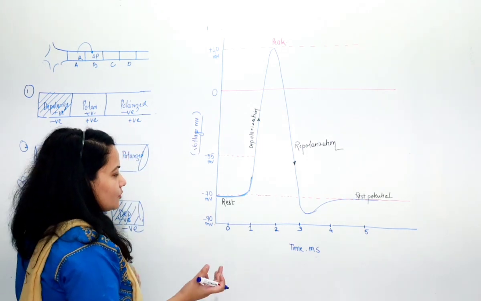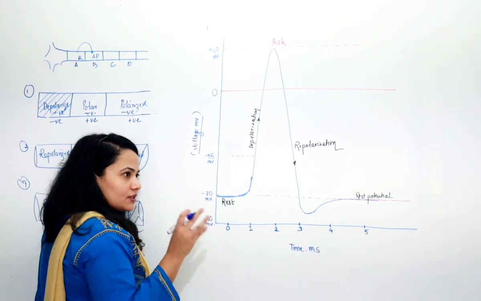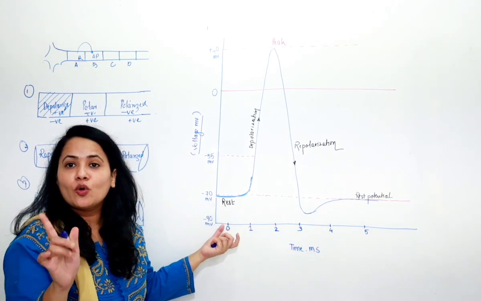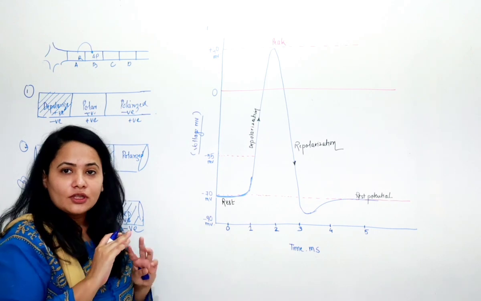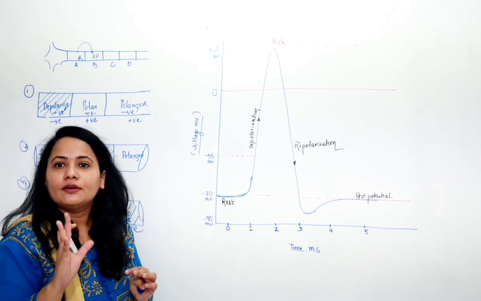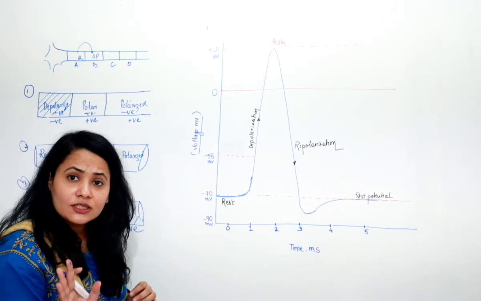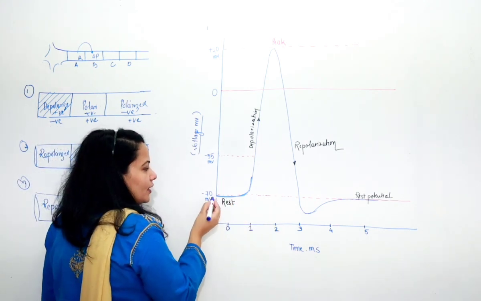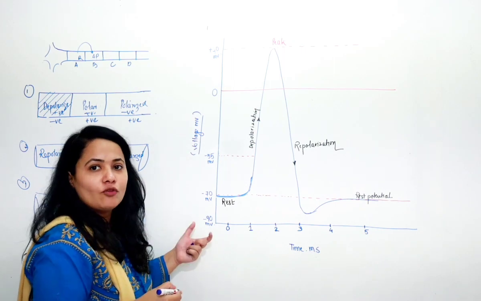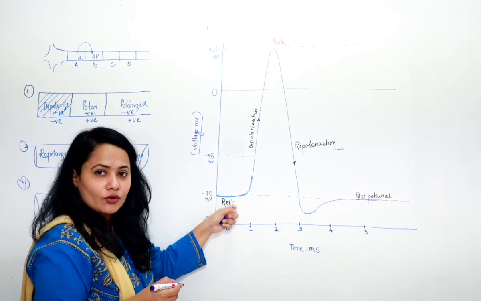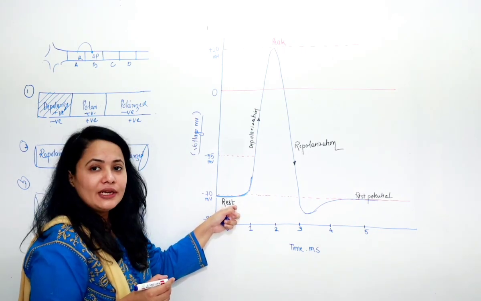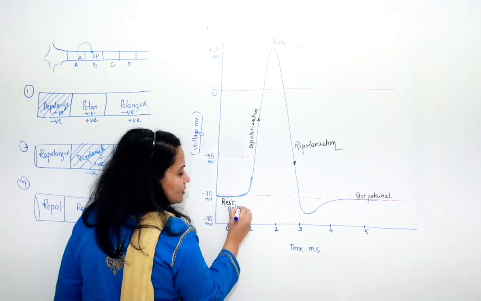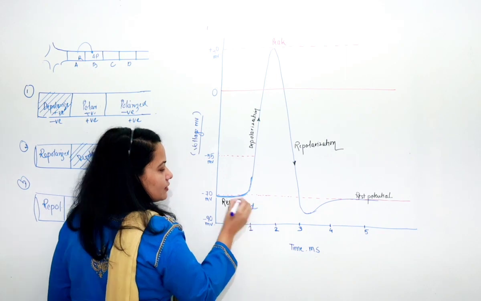So at this point it is considered that during the resting phase, resting means what? The polarized condition. Everything is negative inside and outside it is positive. So at this point, what is happening? What is the potential of that neuron? It is minus 70 millivolt. You can see over here. Okay, it is minus 70 millivolt. So this resting condition, we call it polarized.